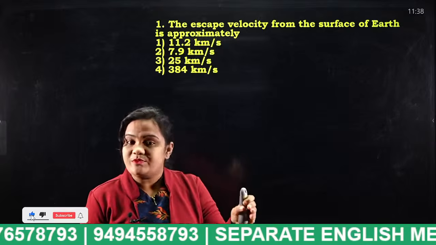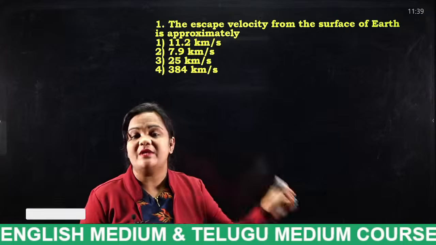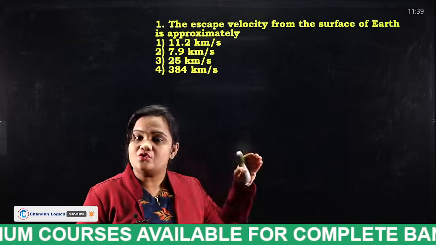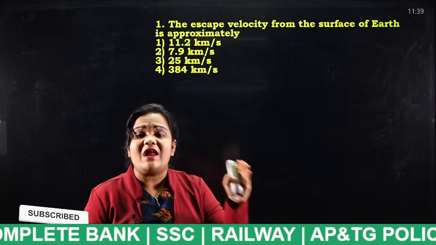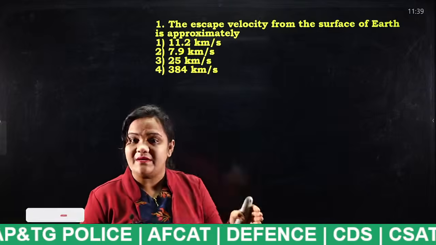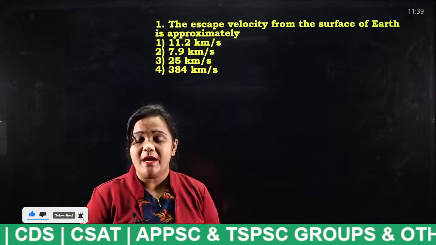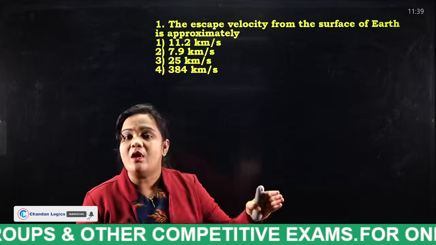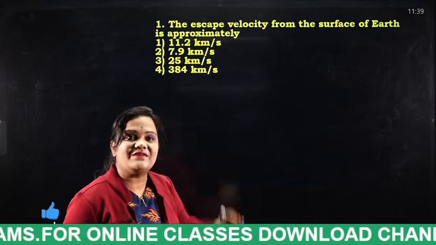If an object, for example a rocket, travels at a certain speed, it can break free from gravitational force. That is known as escape velocity. What do you mean by escape velocity? In short, it is the velocity that is free from gravitational force, meaning it will not be affected by gravitational force. Gravitational force is nothing but a pulling force. Through that particular velocity, there will be no effect of gravitational force on that object. So tell me students, what is the answer for this question?